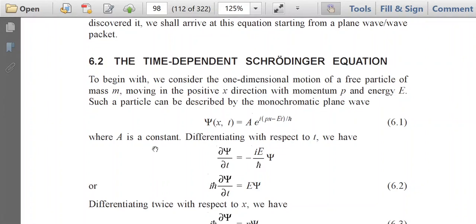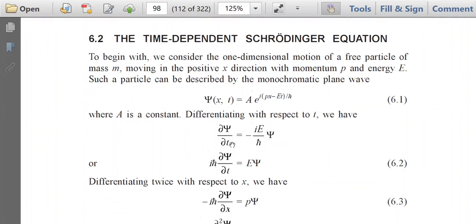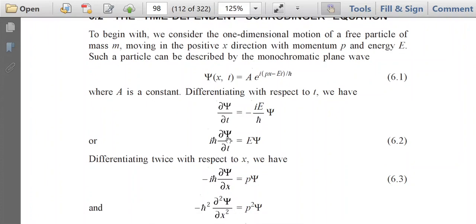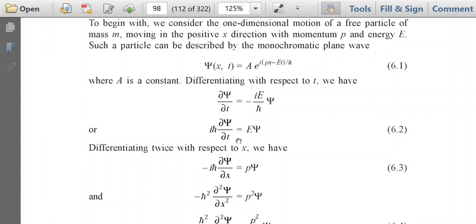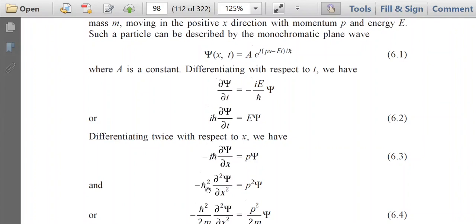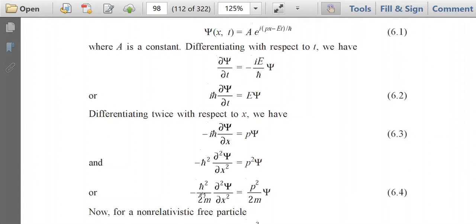Here A is a constant. If we differentiate this equation with respect to time, this will give del psi by del t equals minus i by h-bar into psi, or i h-bar del psi by del t equals E psi. Now if this equation is differentiated twice with respect to x, then we will obtain minus h-bar squared del squared psi by del x squared equals p squared psi, and by rearranging, that is dividing by 2m, this will give minus h-bar squared by 2m del squared psi by del x squared equals p squared by 2m into psi.